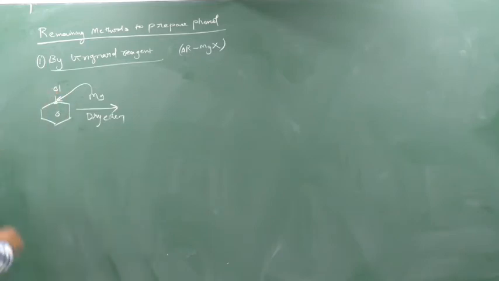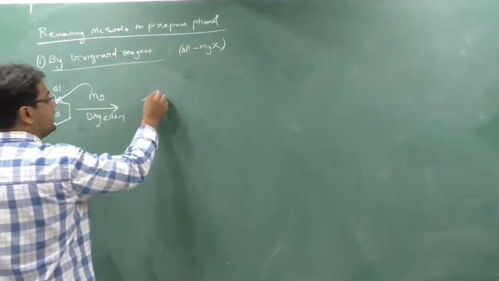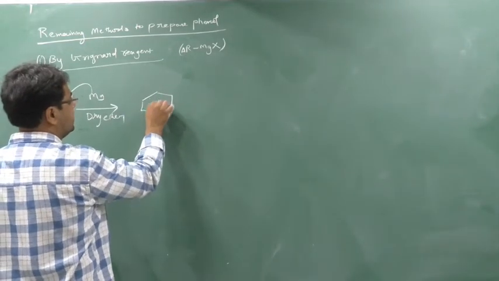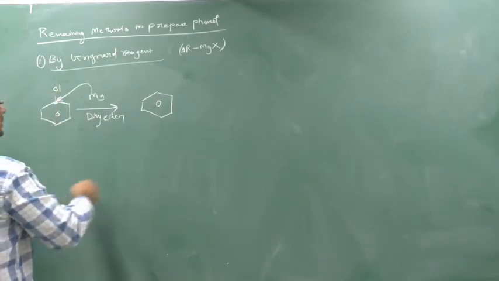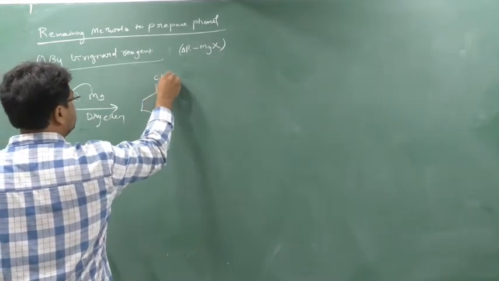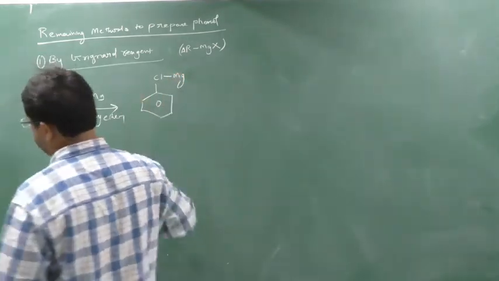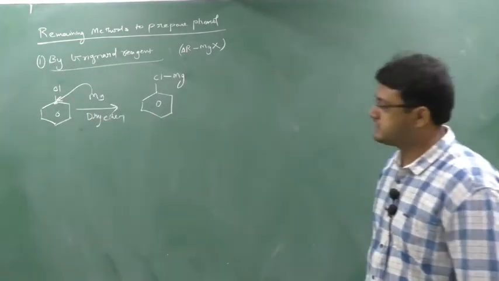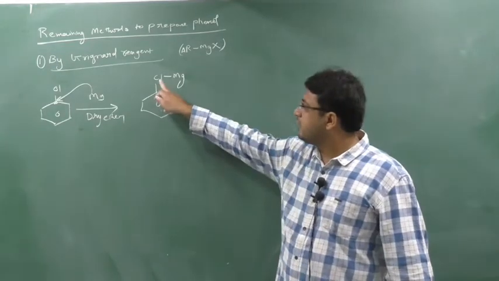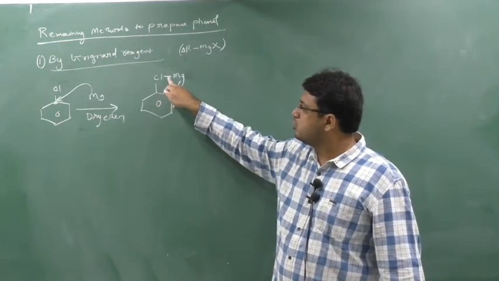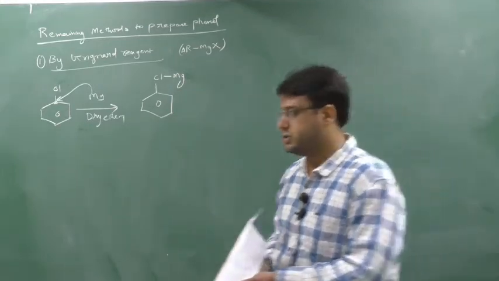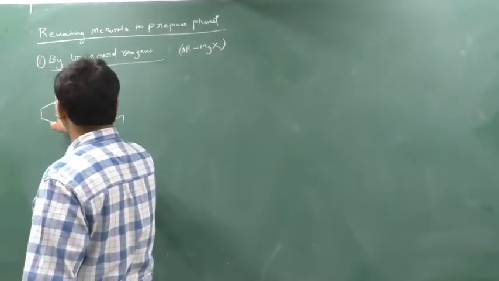Why? If it attacks on this chlorine, you are thinking this is minus, this is plus, so they both will react. If Cl reacts with Mg, is it possible? Check it out. No, it's not possible. Why? Cl cannot make two bonds. So sorry, it's not possible. So this magnesium will attack on this carbon.